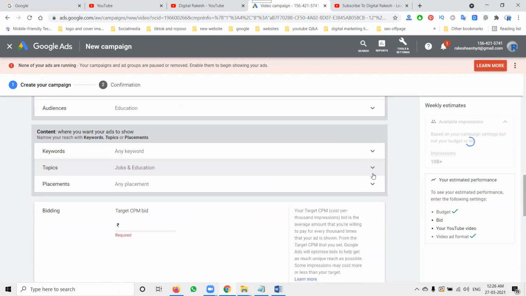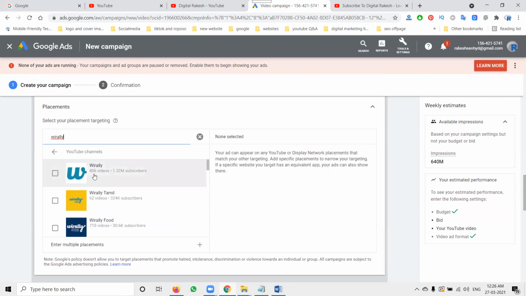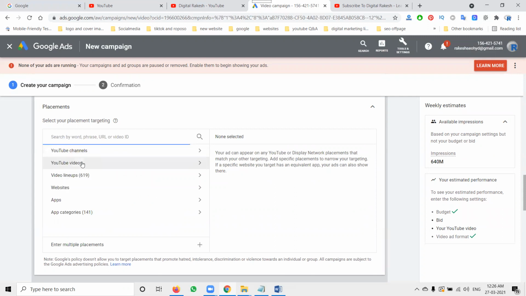Next, in the YouTube format, the major important one is called placements. Here you can target your video to particular channels, particular videos and video lineup, or websites, apps and app categories. If you go to channels, any channel will be here. Suppose I select the option Virally. Any channel on YouTube, they will find Virally and promote your videos. In all those particular channels and particular videos, your video will be displayed. So anything will be here.